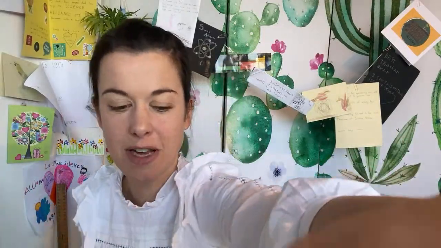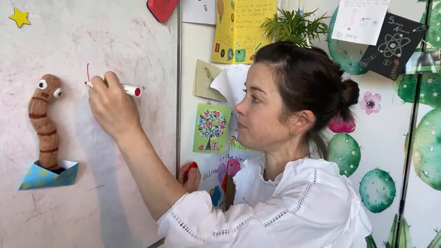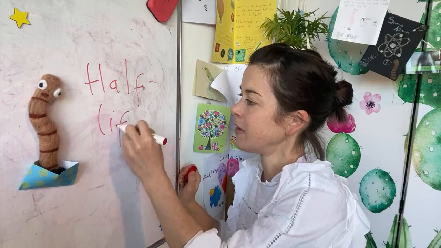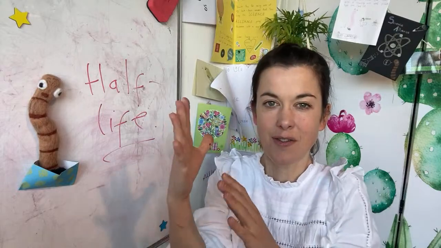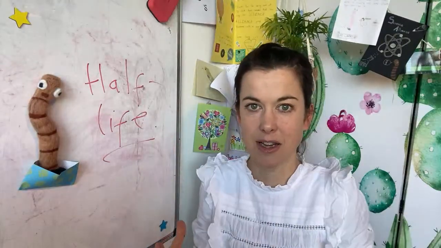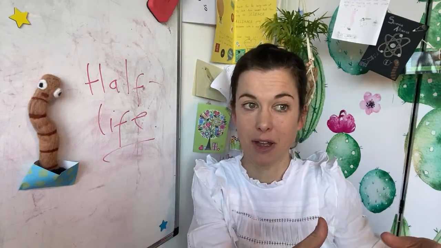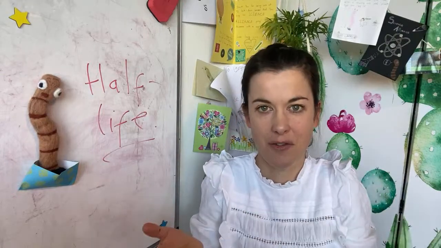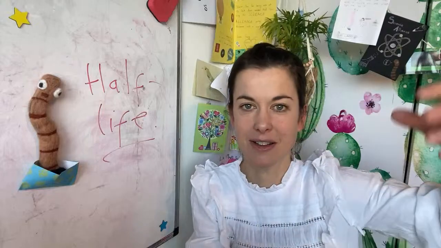So this is where the phrase you might have heard of, half-life, comes from. The half-life of an atom is, on average, how long it takes for half of the substance to decay. If I started out with 100 pieces of paper, how many sprinkles it took for me to get to 50 would be kind of the half-life of my bit of paper. Except instead of sprinkles, it's time.